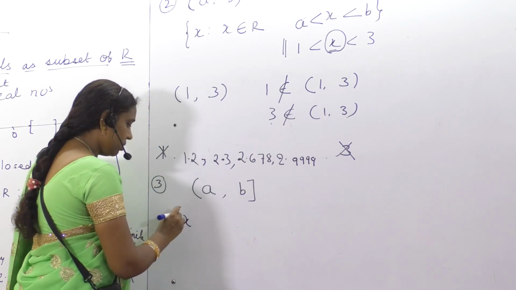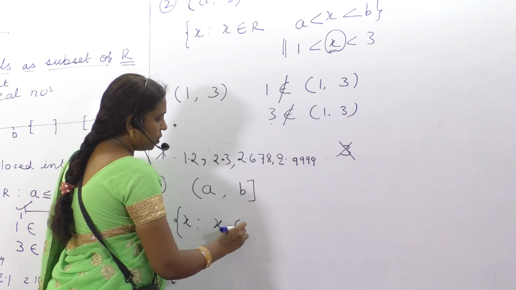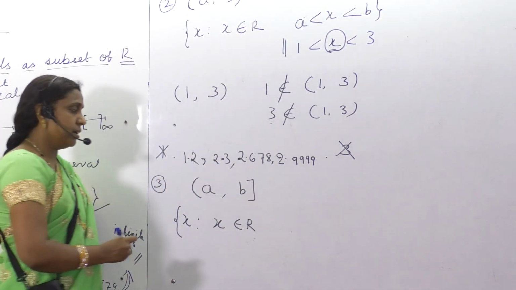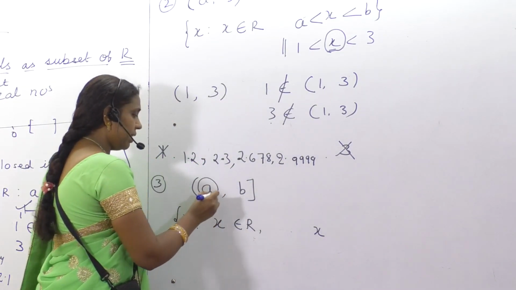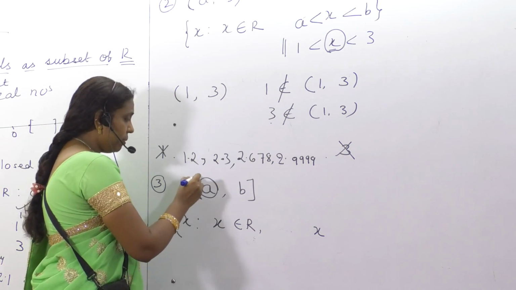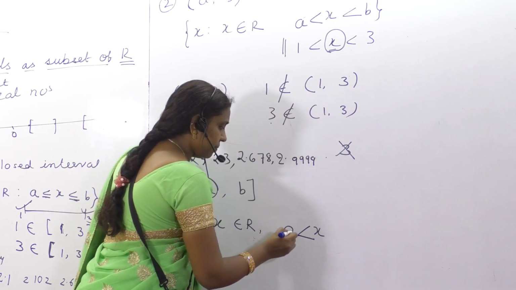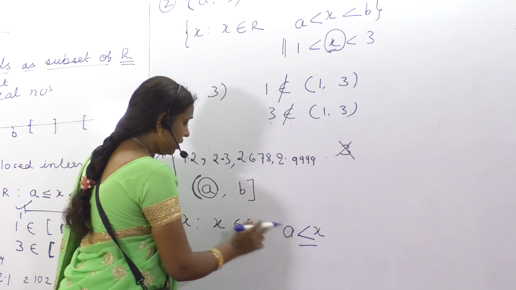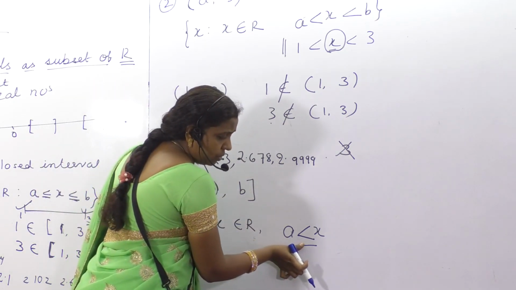So x such that x belongs to the set of real numbers. Am I right? And here you check x against A, with an open interval, so it should be strictly greater than A. You should not write equal to. If you write equal to, it becomes a closed interval. So you should not write equal to.